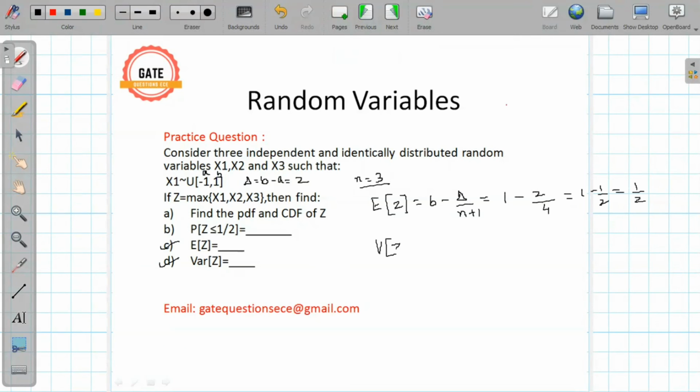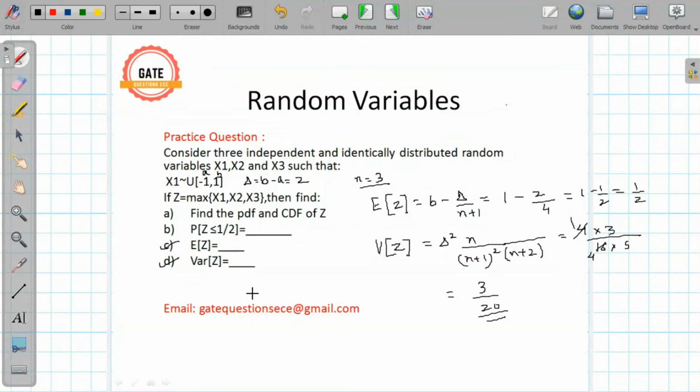Similarly, the variance of z we can calculate is delta square times n upon (n plus 1) whole square times (n plus 2). So that will be equal to delta square, which is 2 square, 4, times 3 upon 4 square, which is 16, multiplied by 5. So the 4 will cancel out, and we get 3 by 20. So 3 by 20 is the answer for the D part.